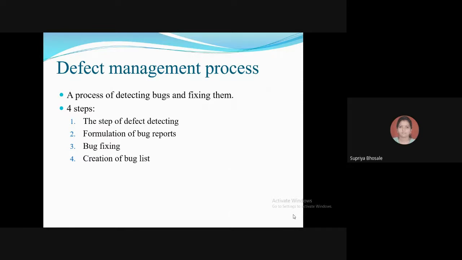This is the document that contains the information about all the bugs that occurred during the project's performance. The team often uses the bug list because similar bug occurrence is not rare. So in this way you can go for the defect management process.